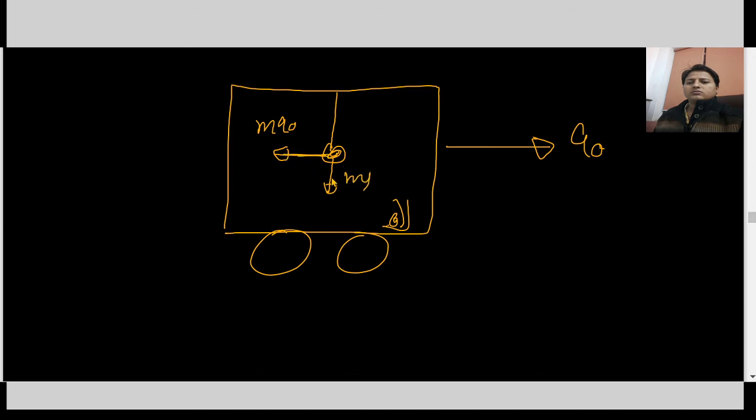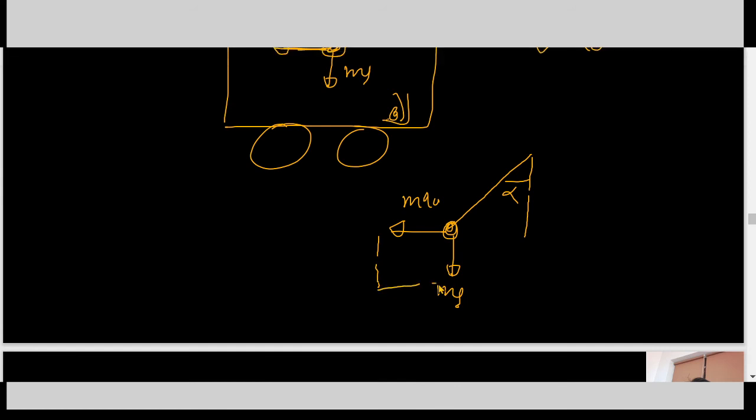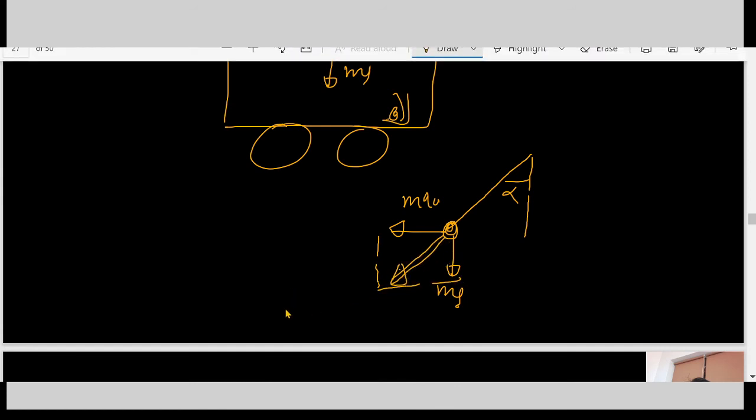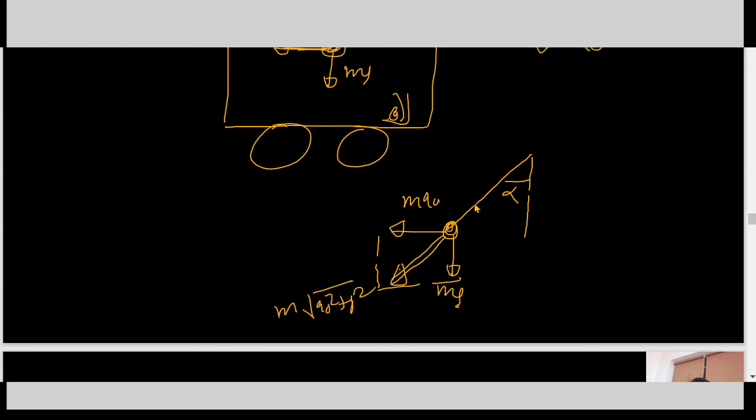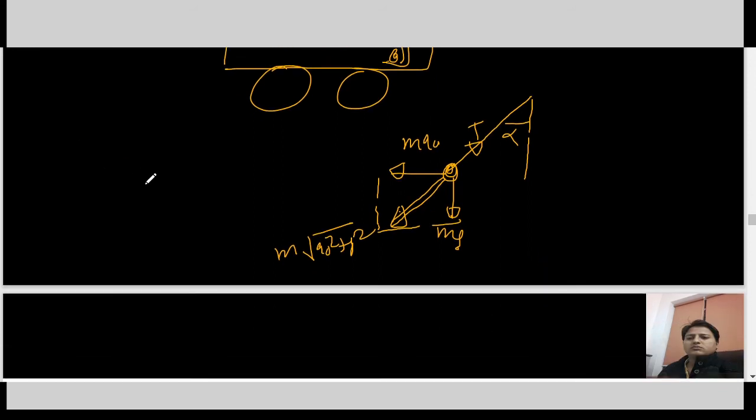Due to this pseudo force, the string will incline by some unknown angle alpha. Here the pseudo force is m a0, the downward force is mg. Using the parallelogram theorem we can calculate the resultant force, m under root a0 squared plus g squared. Tension is balanced by this force.